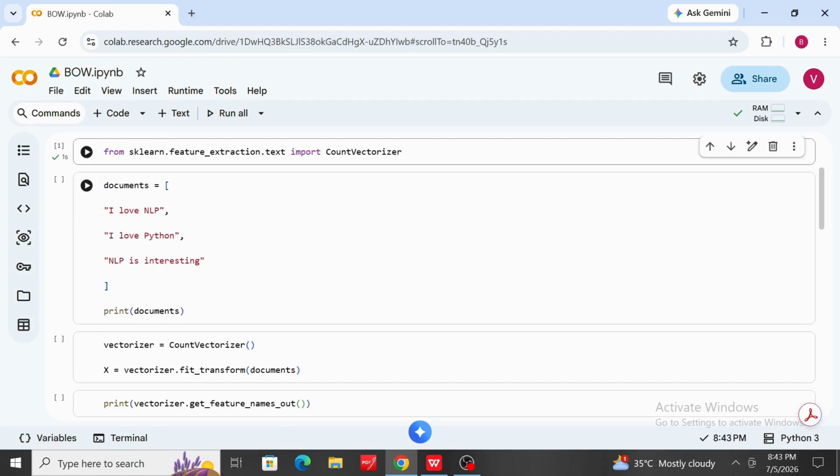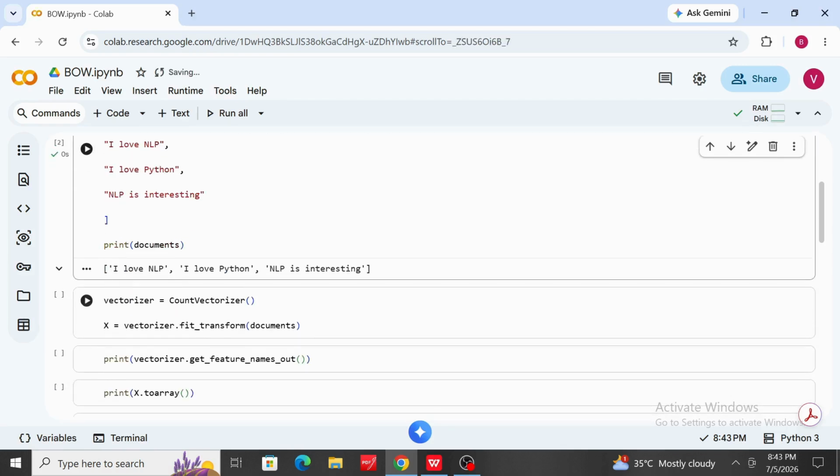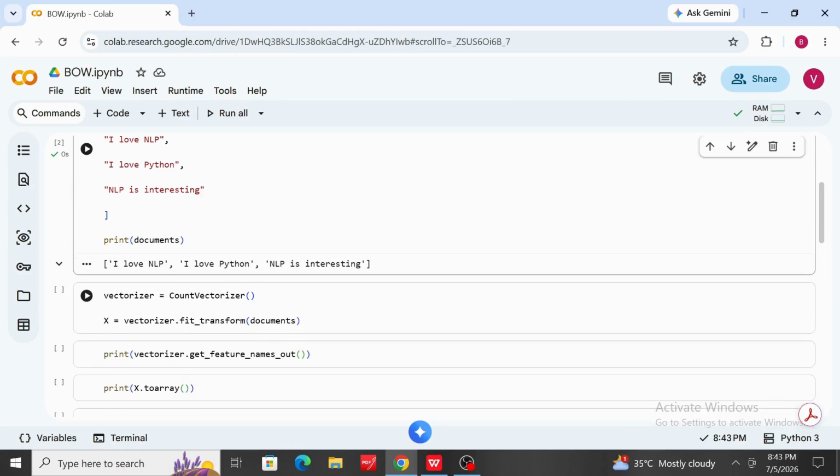Now we create a list of documents. The list contains 3 sentences. The first sentence is "I love NLP", the second is "I love Python", and the third is "I love NLP is interesting". So these sentences will be our input documents for the bag of words model. The print function simply displays the documents. So let's execute this cell. See, all 3 sentences are displayed.